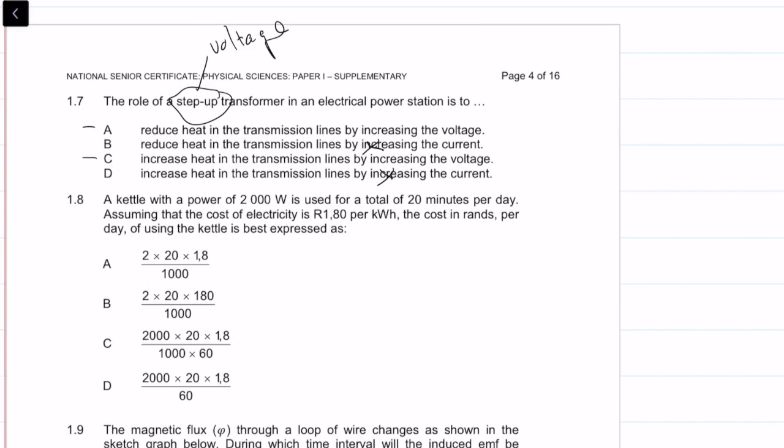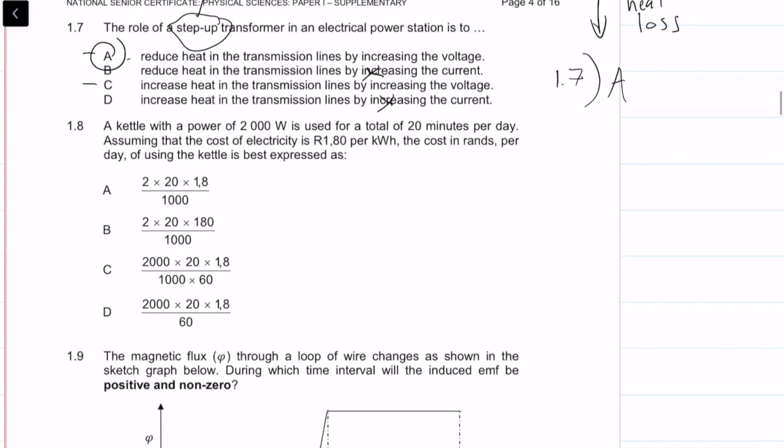Then the next question is, why would we step it up? Okay, when we're carrying electricity in the power grid, we want to reduce the heat loss. Okay, so we want to reduce the losses. So then we're left with one option right there, which is A. So question 1.7, the answer is A.